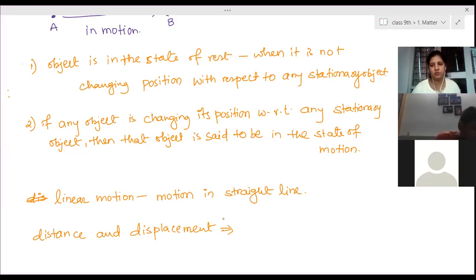State of rest and state of motion. Then linear motion.